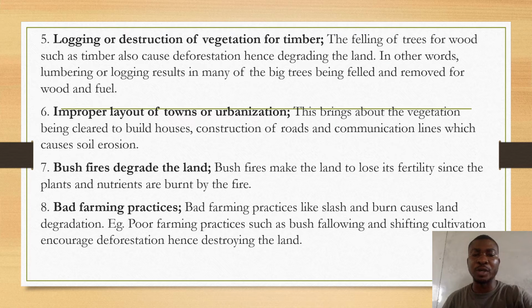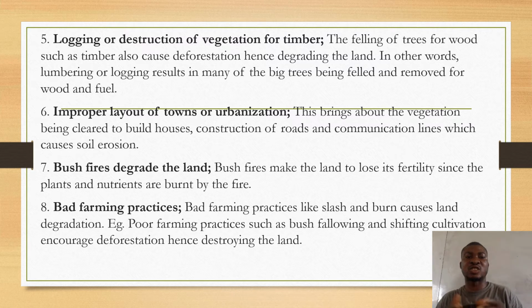We have different farming methods: bush fallowing, shifting cultivation, mixed cropping, mixed farming.